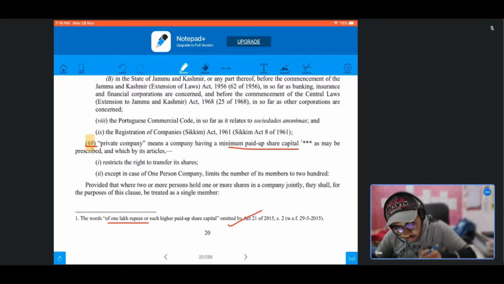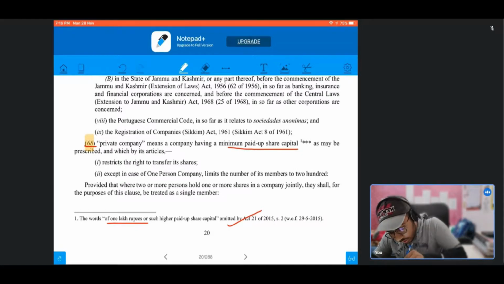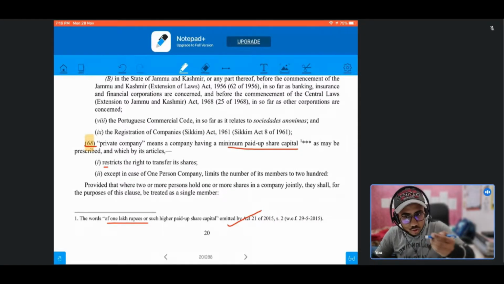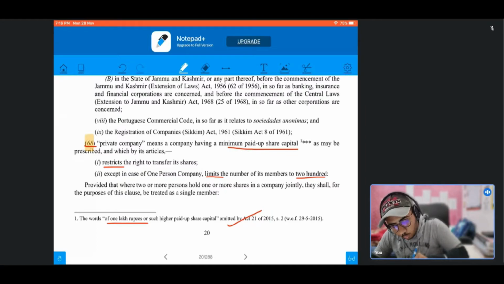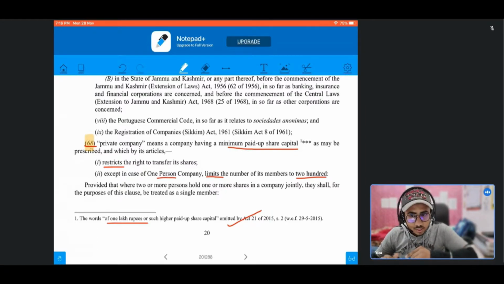So a private company means a company having a minimum paid up share capital as may be prescribed, which is not yet prescribed, and which by its articles restricts the right to transfer its shares, which restricts the company's members from transferring their shares to another person, and limits the number of its members to 200 except in case of an OPC. As we know, OPC is a kind of private company, but since OPC has only one person as a member, the limit of 200 is not applicable to the one person company.